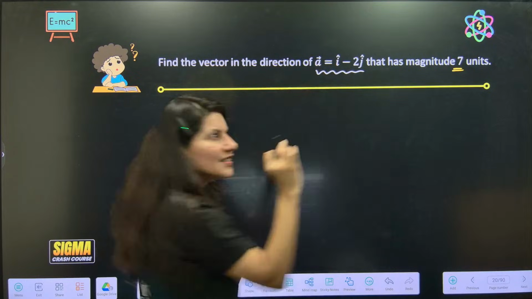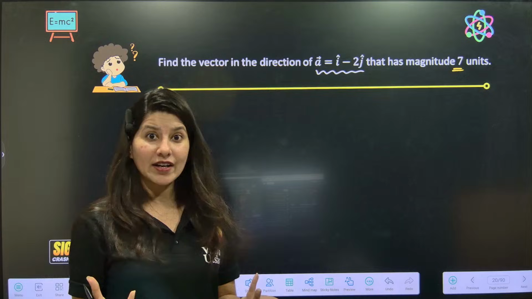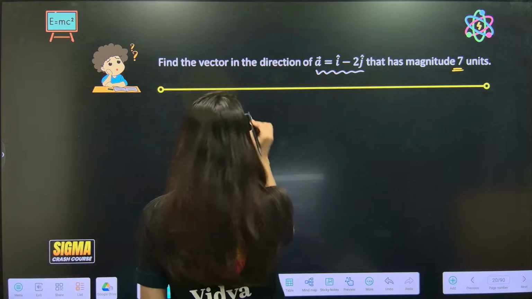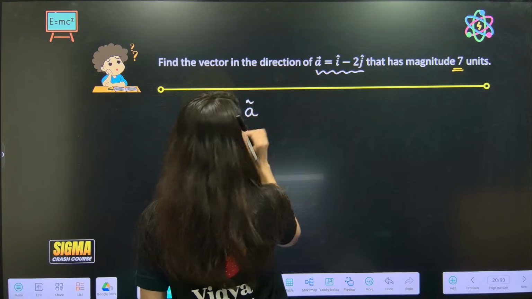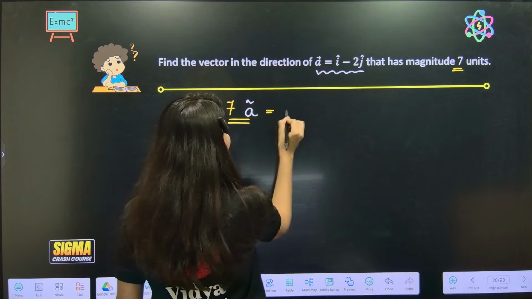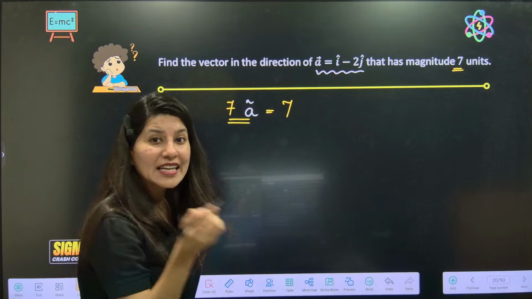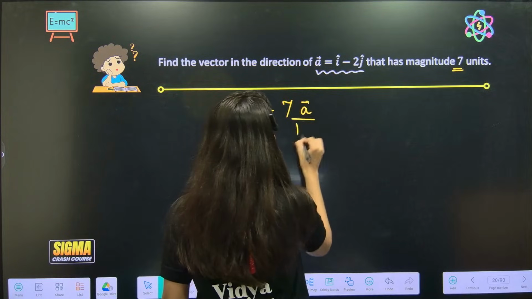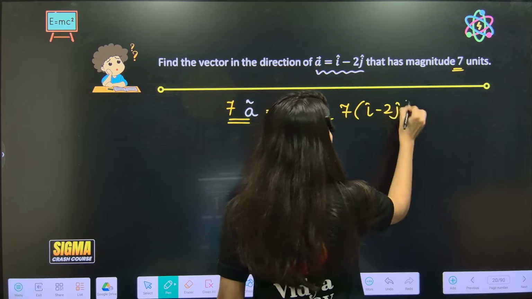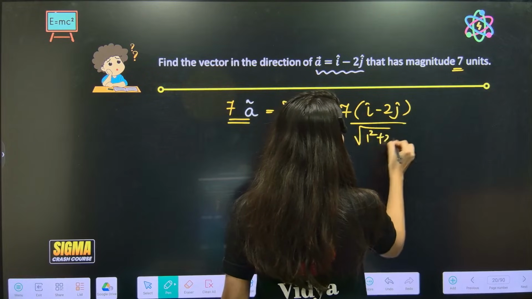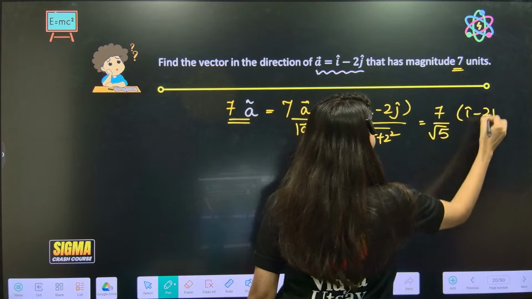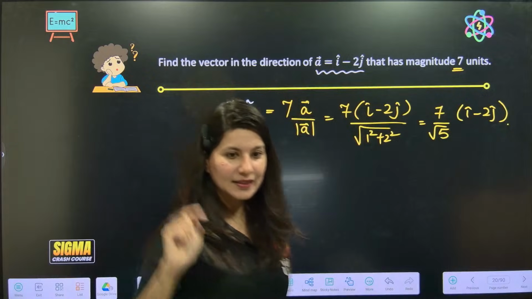Vector in the direction of this. First of all, let's calculate a unit vector, because a unit vector has magnitude 1. So basically all I have to write is the unit vector a cap, but I will multiply 7 in that. This is my answer. Do you know the formula of a cap? A cap is a vector upon magnitude of a. So 7 times a vector, a is i minus 2j, upon square root of 1 square plus 2 square. So 7 by root 5 times i cap minus 2j cap. Done and dusted.